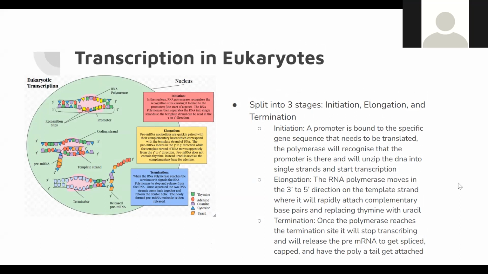Once a primer with a specific nucleotide sequence that matches with the DNA sequence of the gene it is trying to replicate is located, it will attach to that specific part of the genome and will label that strand of DNA as the template DNA. Once this occurs, an RNA polymerase II will recognize that the primer is present and will start to unzip the DNA by breaking the hydrogen bonds between matching base pairs. The polymerase will then bind to the primer and start transcribing a new strand of mRNA, which ends the initiation phase. After initiation, transcription goes into its next phase, which is called elongation.